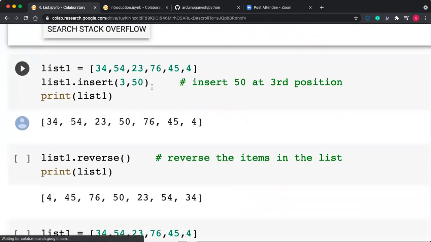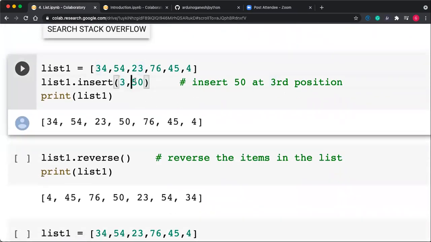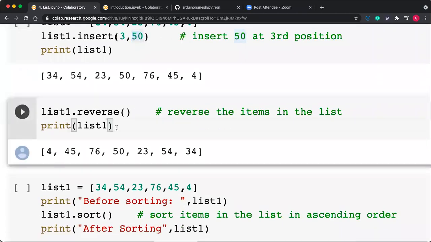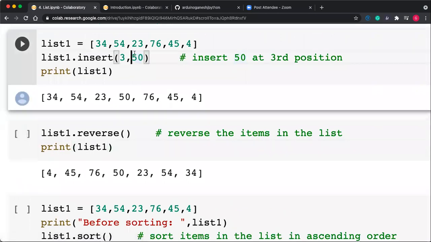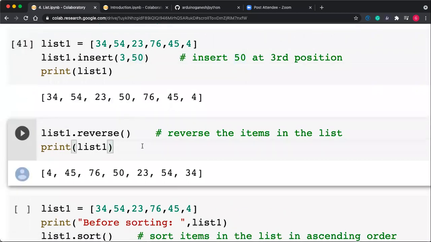Again, the insert function. So at the third index, I have to insert 50. So this insert function can be used. Reverse is again one of the functions. It reverses the content. That is, first goes to last, and last goes to first, like that. So all get reversed.